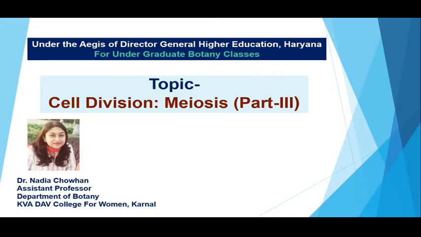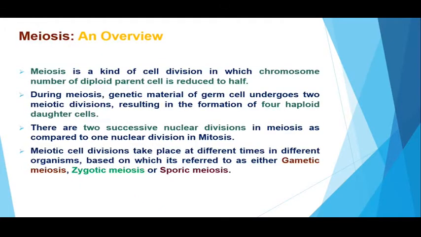By now, we all know what meiosis is and how it takes place. Now, the question comes, where does it take place? Meiotic cell divisions take place at different times in different organisms, based on which it is referred to as either gametic meiosis, zygotic meiosis, or sporic meiosis.